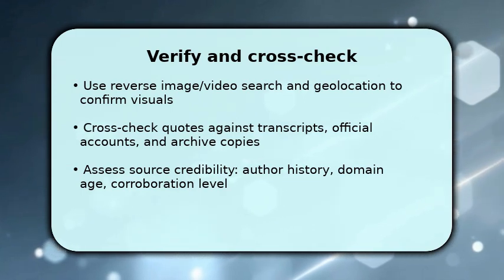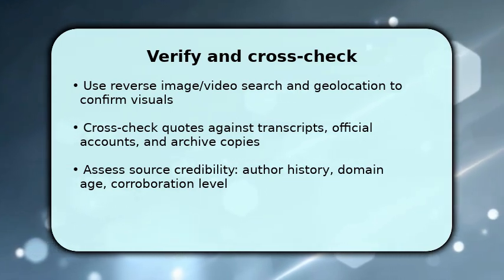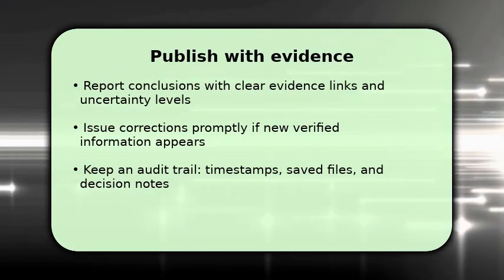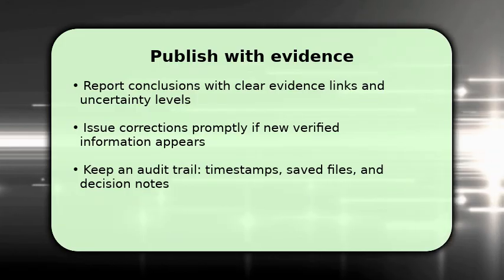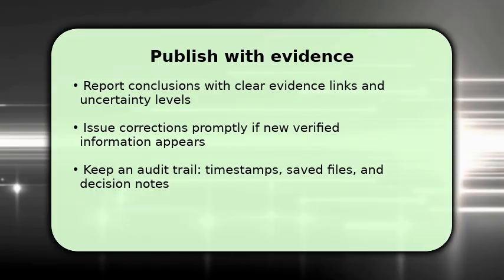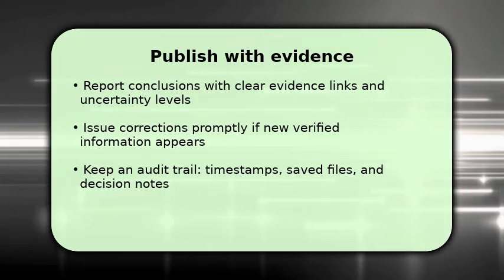You finalize by publishing a clear, evidence-based summary that links to your supporting files and states uncertainty levels. Once done, provide context explaining how verification was reached and why specific claims were accepted or rejected. If new verified information appears, issue corrections promptly and highlight what changed.